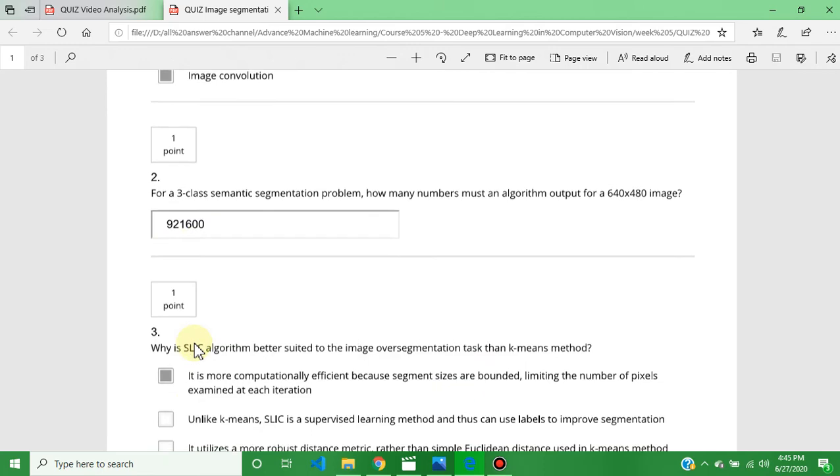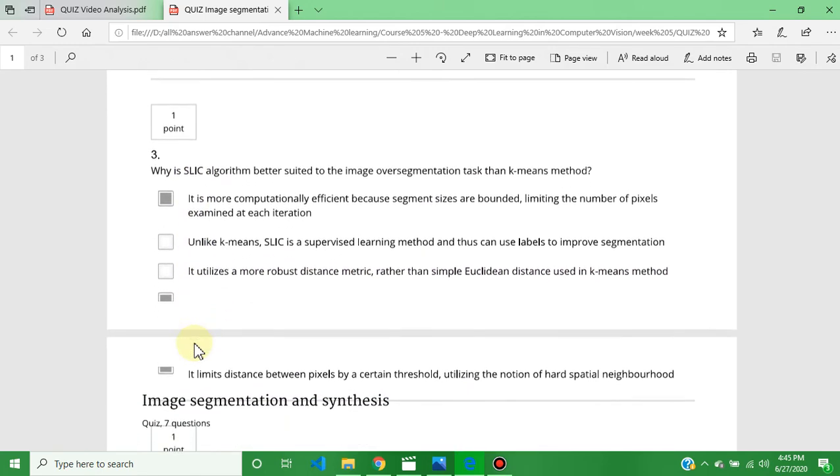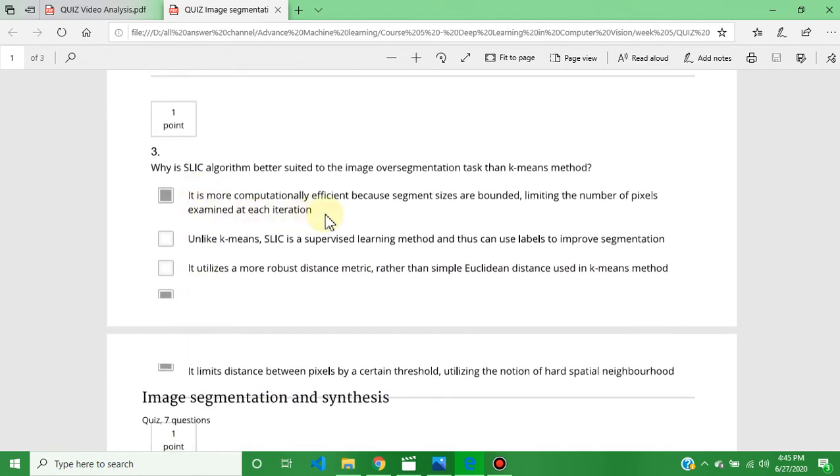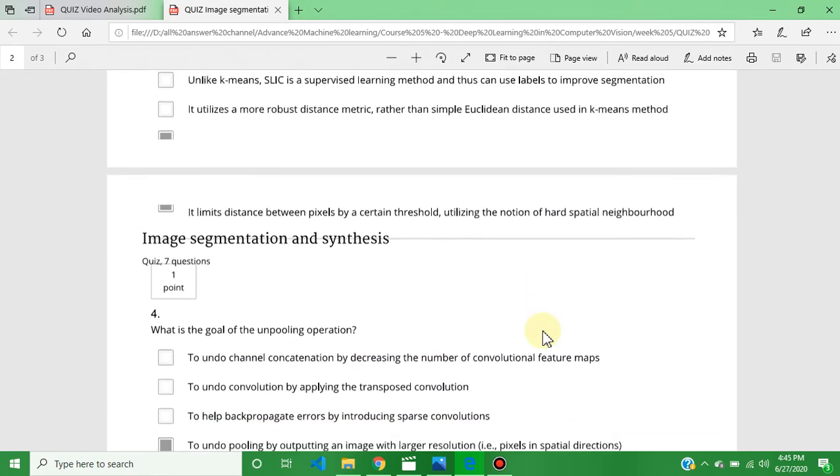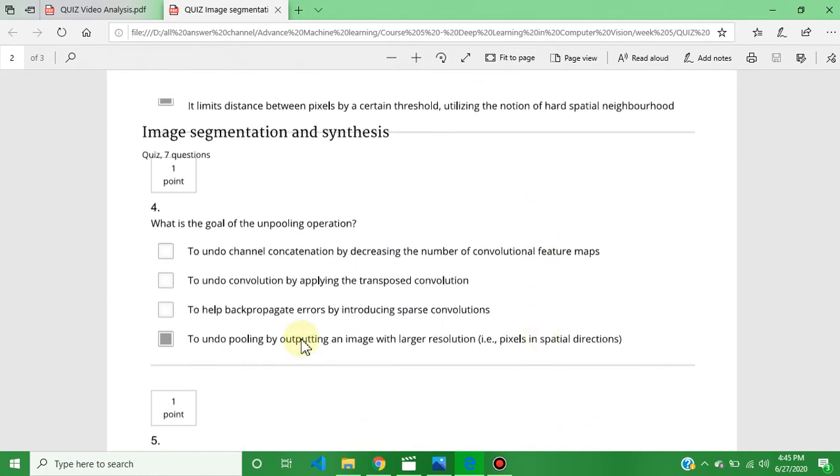The second question answer is 921600. The question number third answer is it is more computationally efficient because segment sizes are bounded, and it limits distance between pixels by a certain threshold. Utilize the notion of hard spatial neighborhood.